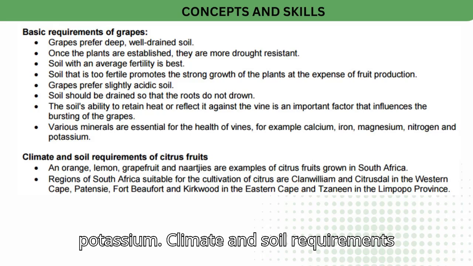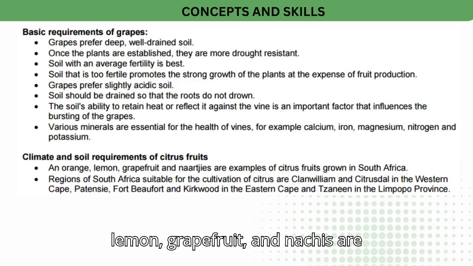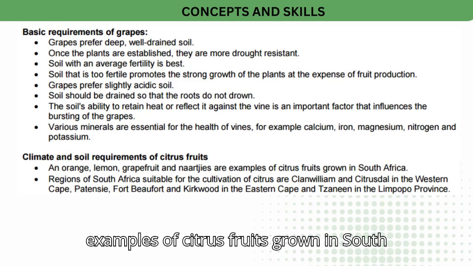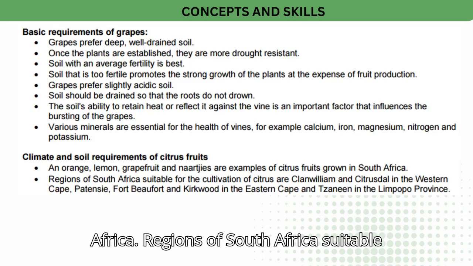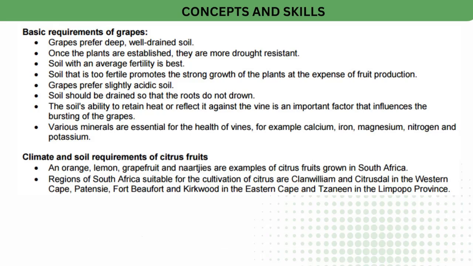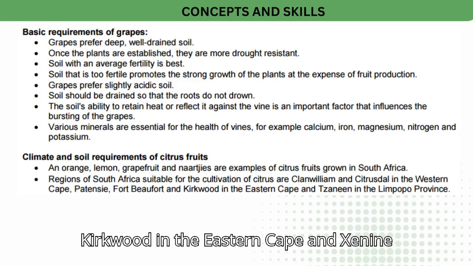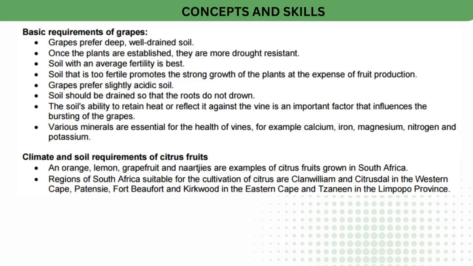Climate and soil requirements of citrus fruits. An orange, lemon, grapefruit and naartjies are examples of citrus fruits grown in South Africa. Regions of South Africa suitable for the cultivation of citrus are Clanwilliam and Citrusdal in the Western Cape, Patensie, Fort Beaufort and Kirkwood in the Eastern Cape and Tzaneen in the Limpopo province.